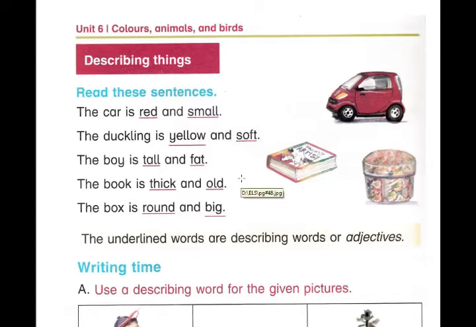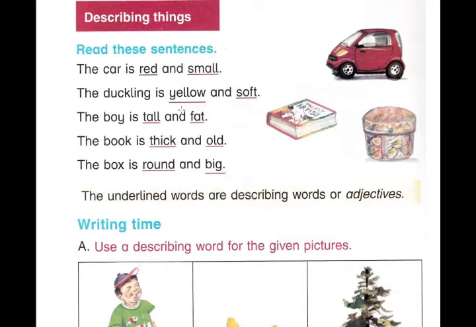The duckling is yellow and soft. The words yellow and soft are describing words. Adjective. The boy is tall and fat.